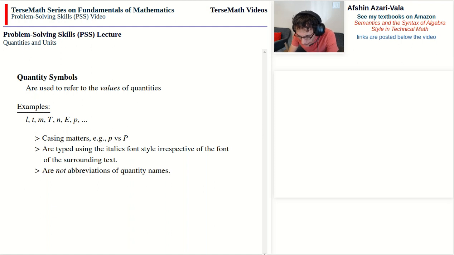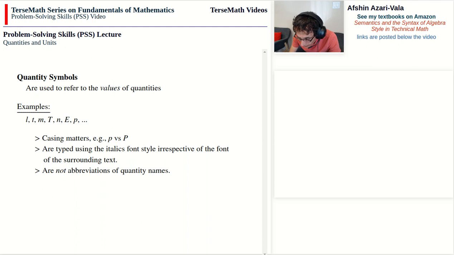Now, something that may be a bit confusing is that quantity symbols are not really abbreviations for quantity names. So lowercase m is not an abbreviation. We do not see it that way. It's not an abbreviation for the word mass. In fact, I could choose to use a different kind of symbol, not lowercase m, to refer to the value of mass.